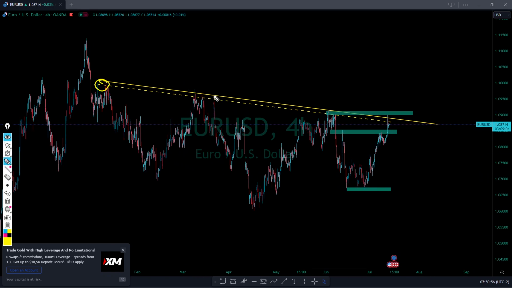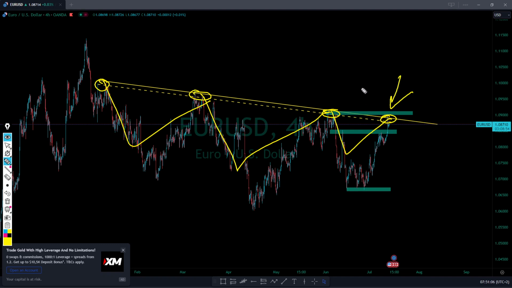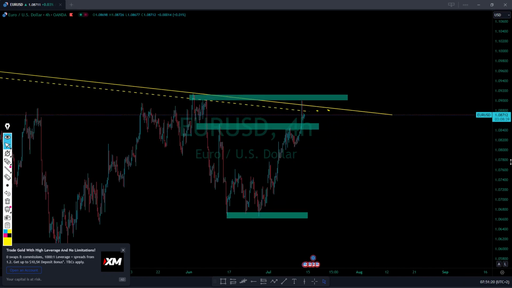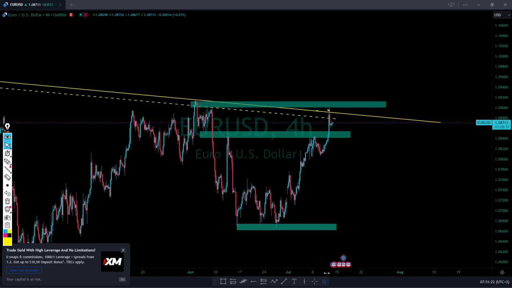Now you will start to remember when we say the market doesn't really have enough momentum to break the trends, and this is what is happening. The news might be positive or negative, but most likely the market won't just break the trends that quickly. You see, and that's what we see. And since the news happened yesterday, I start to see that there is a possibility for the market to reverse.